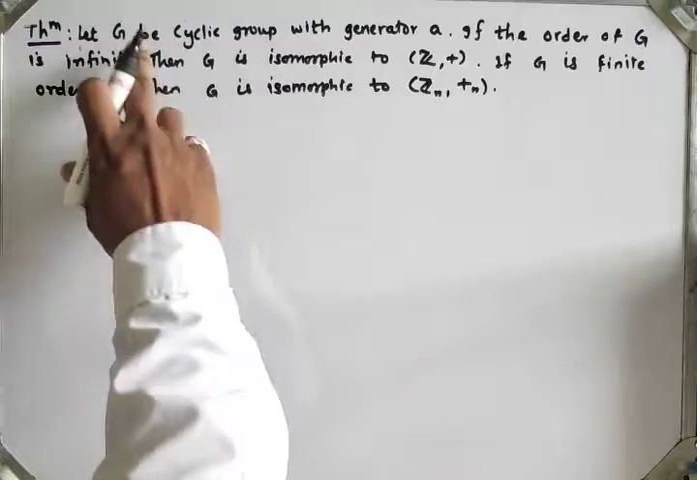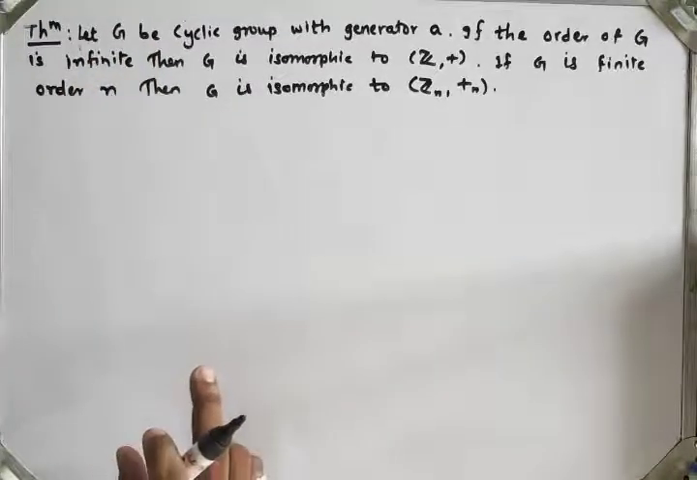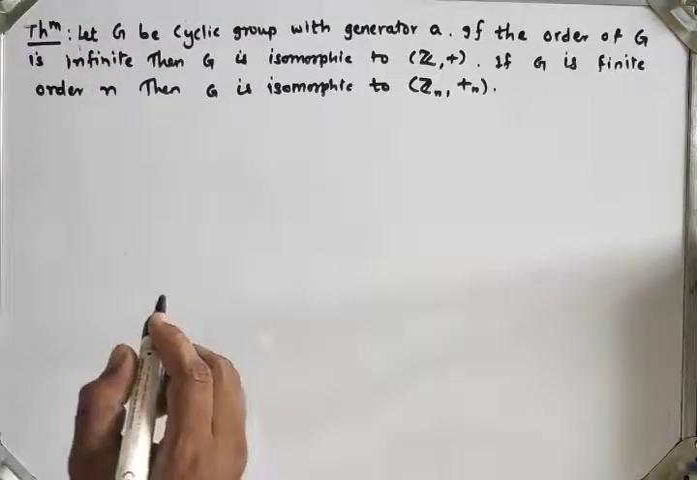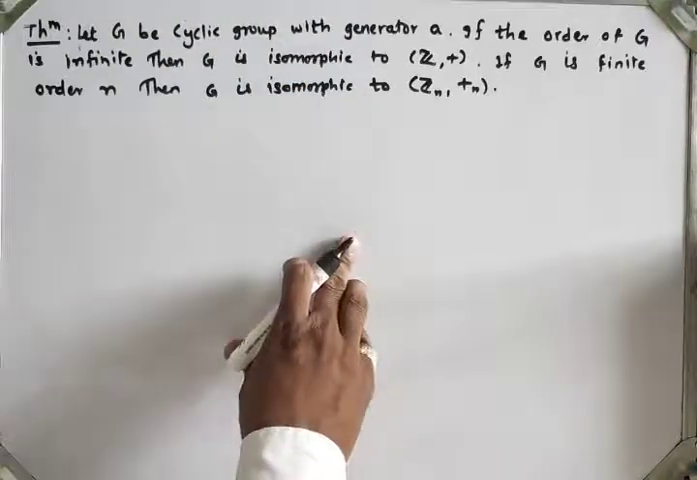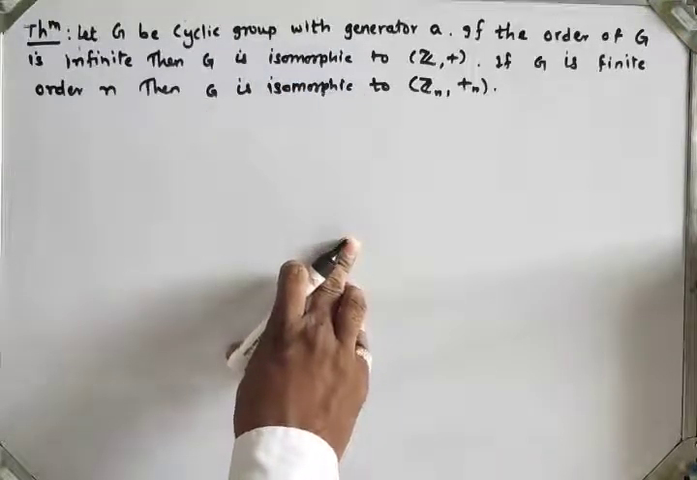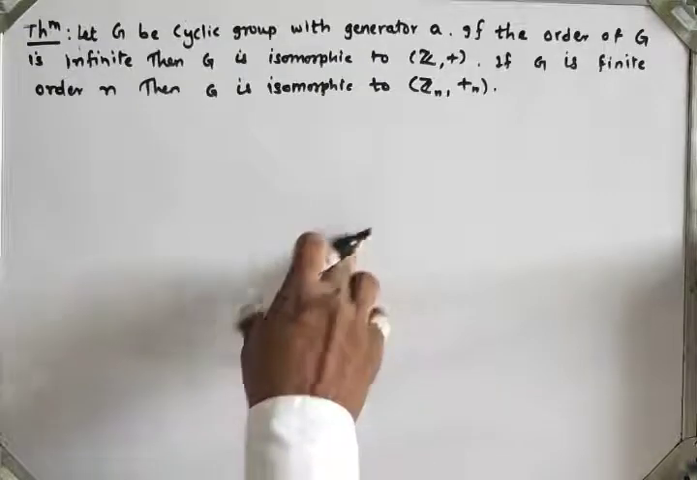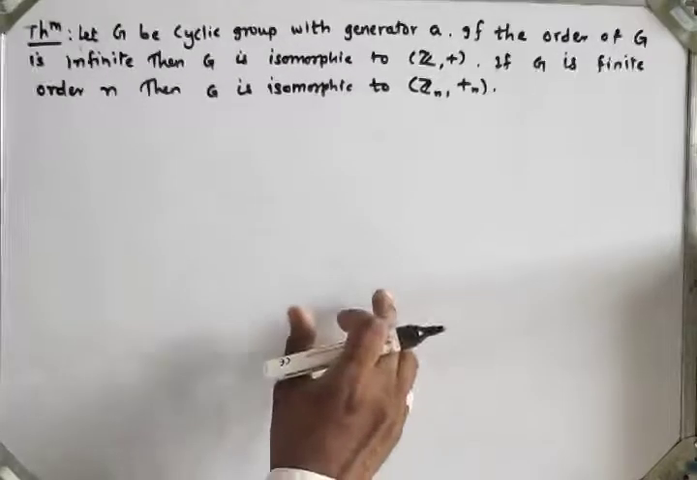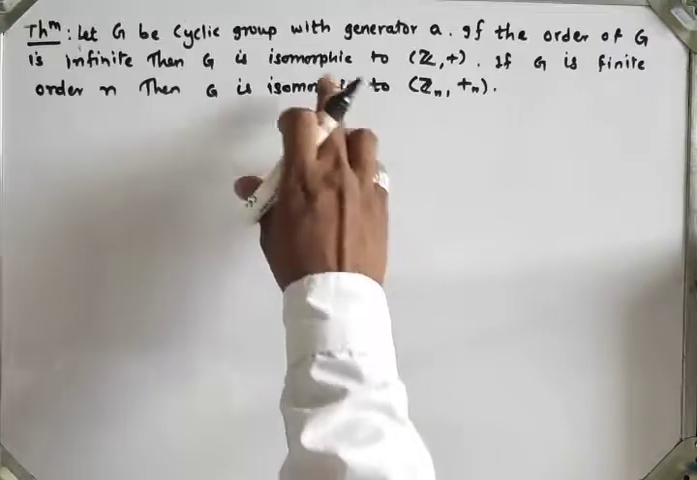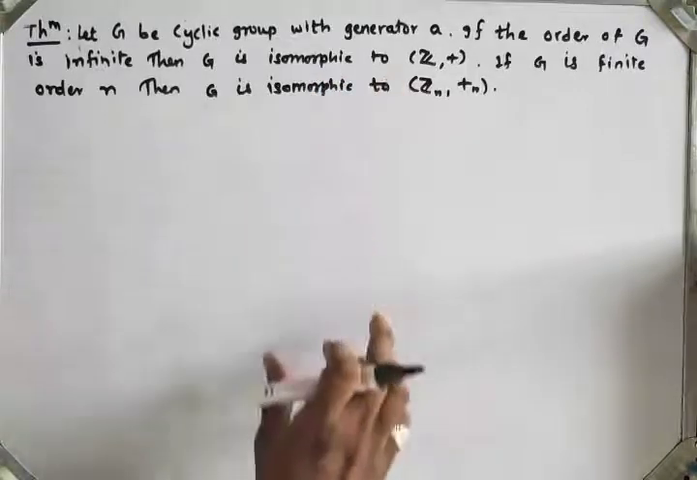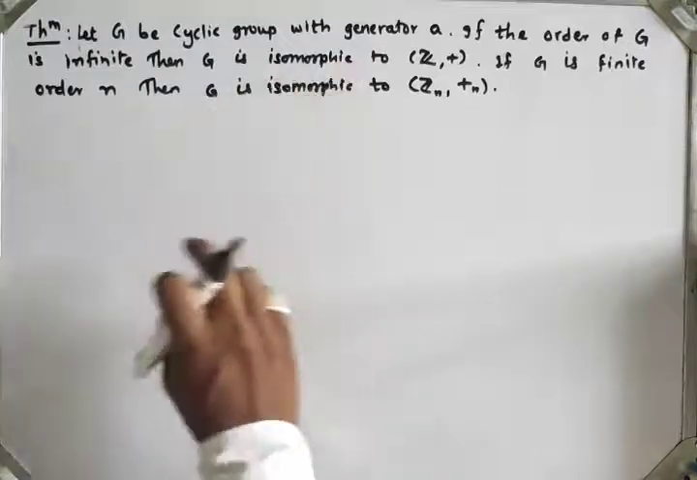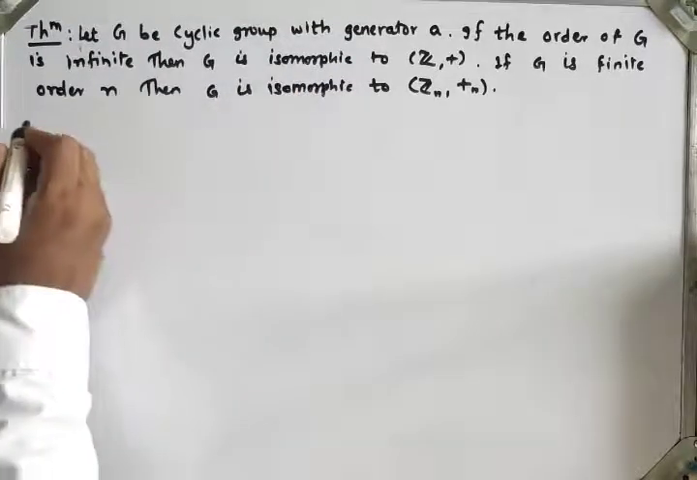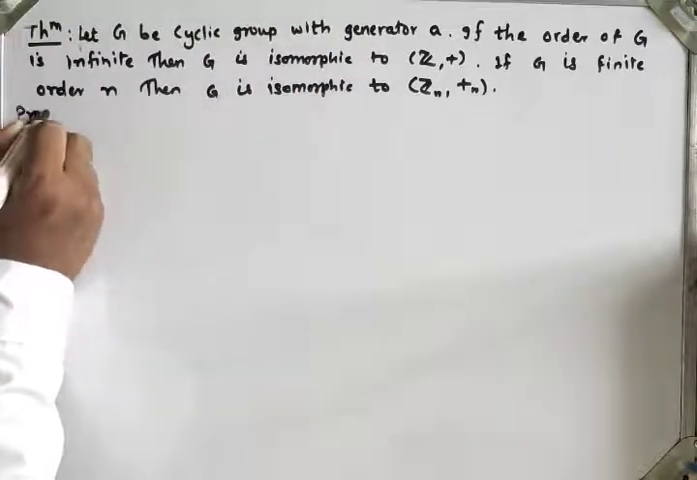So here the group must be what? A cyclic group. So we will prove this theorem. Here, isomorphism means what? To show that two given groups are isomorphic, there must exist a function which is one-one, onto and a homomorphism. Then we say that the two sets are isomorphic. So let's prove it. Proof of the theorem.